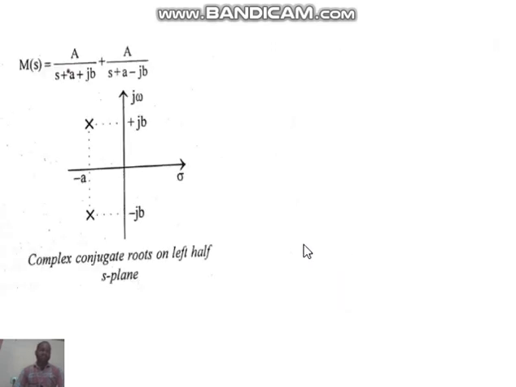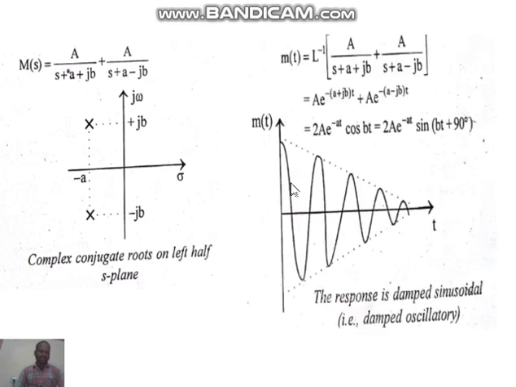So next one, for example, transfer function m of s is equal to a by s plus a plus jb plus a by s plus a minus jb. So these are complex conjugate poles. Real part and imaginary parts will be there, so these are located in the S plane like this. And I want to write the time domain equation for this m of s. Therefore, m of t is equal to L inverse of a by s plus a plus jb plus a by s plus a minus jb. So after applying the inverse Laplace transform, finally it can be written like this, and the graphical representation of this equation is like this. So this is the next case.